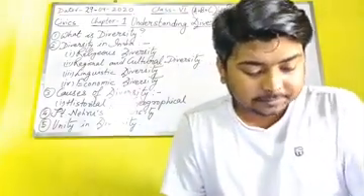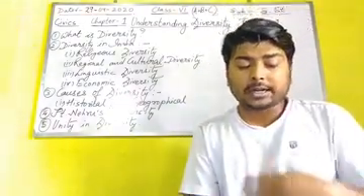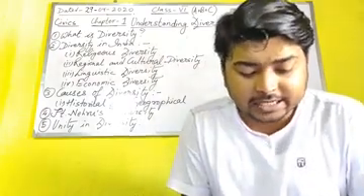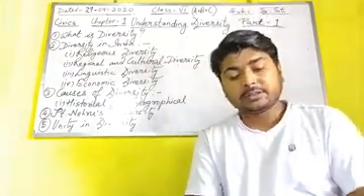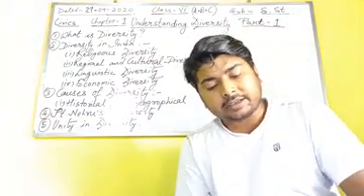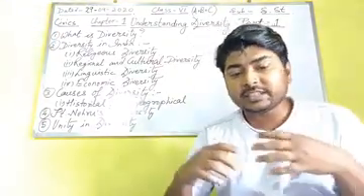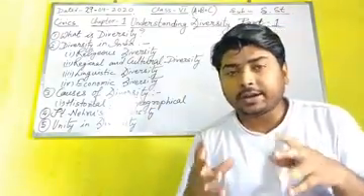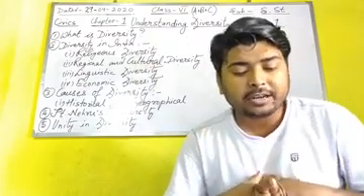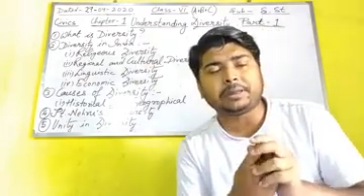Coming back, point number 2, the second diversity found in India, that is regional and cultural diversity. What is regional and cultural diversity? The food habits of Indian people, dressing style of Indian people, and system and beliefs of Indian people.